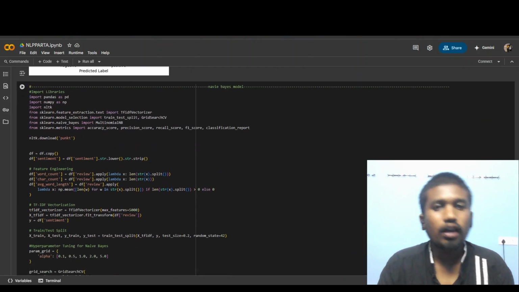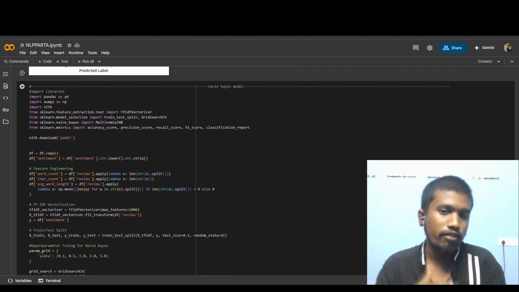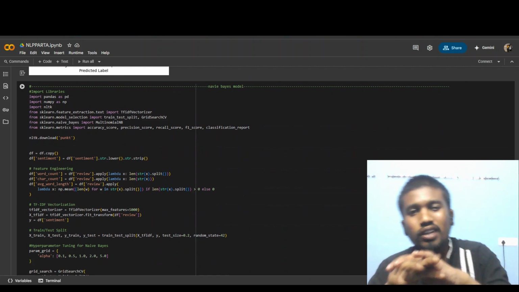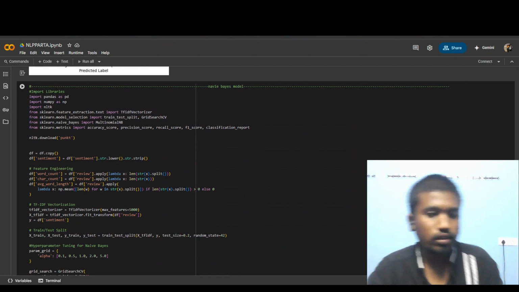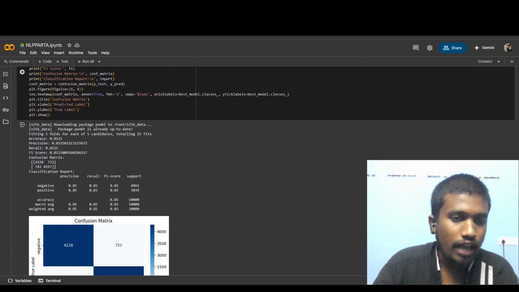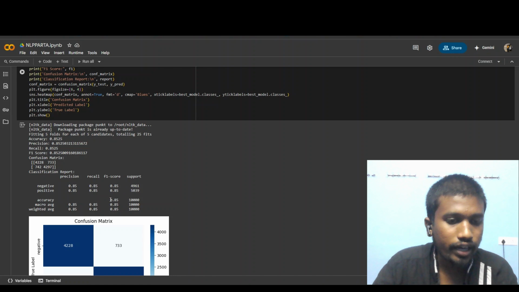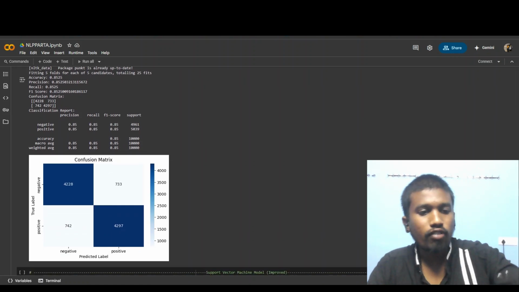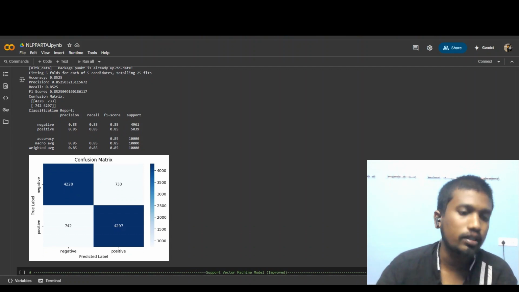For this, the model gave a positive response. And after the logistic regression model, I used a Naive Bayes model. The code is almost the same in all the models, with minute differences. For this Naive Bayes model, the accuracy is 0.85. And this is a graph of the confusion matrix.